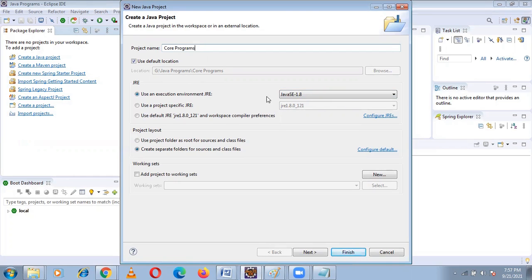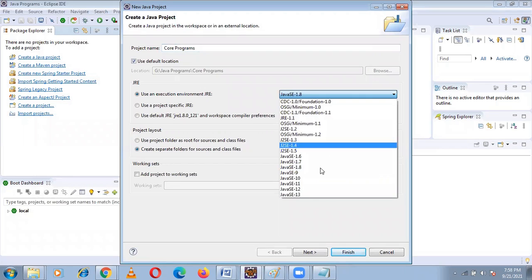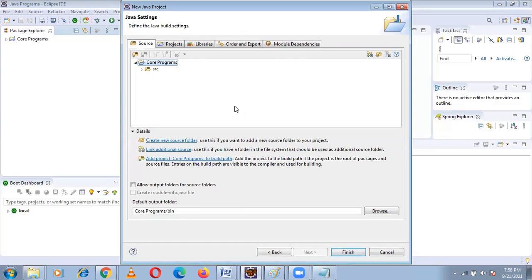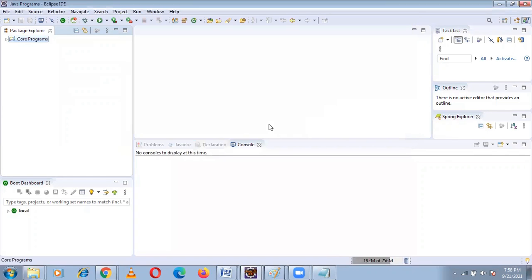Which JDK you are using? See, Java 8, Java 9, 10, 11, 12, 13. In my system I have Java 8 and Java 9. I'm using Java 8. Next. Core programs is created, and finish. See, now it created core programs.